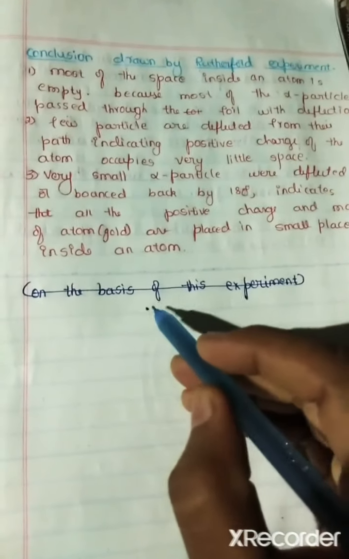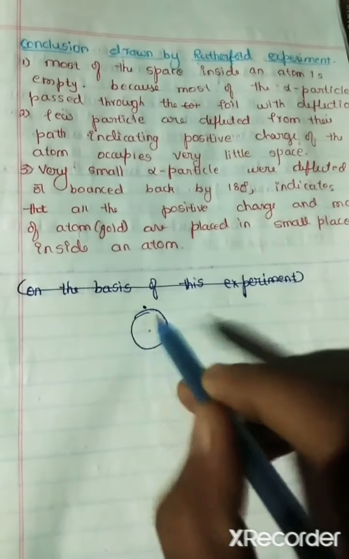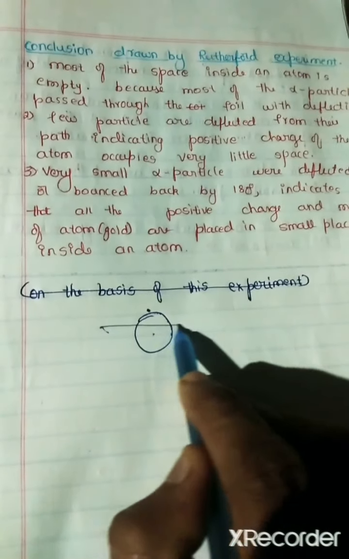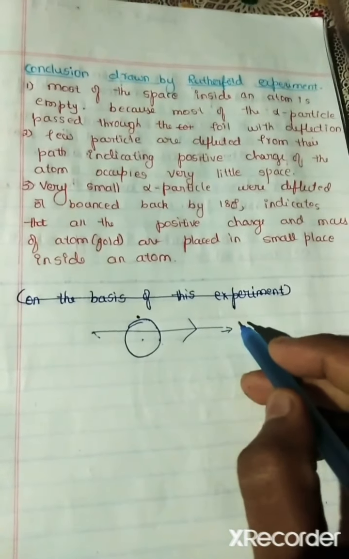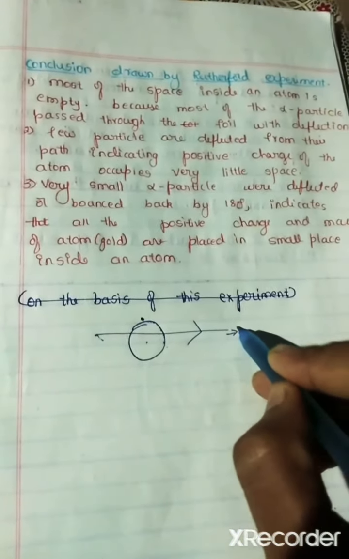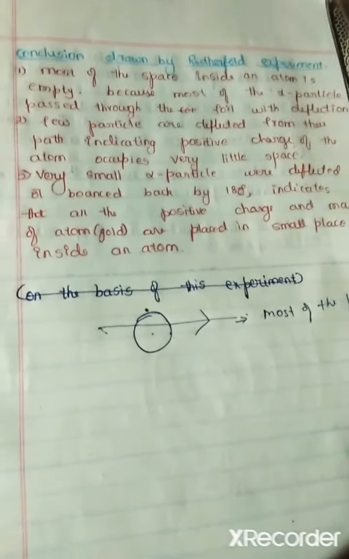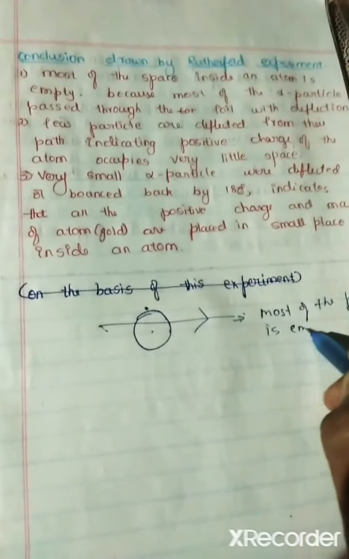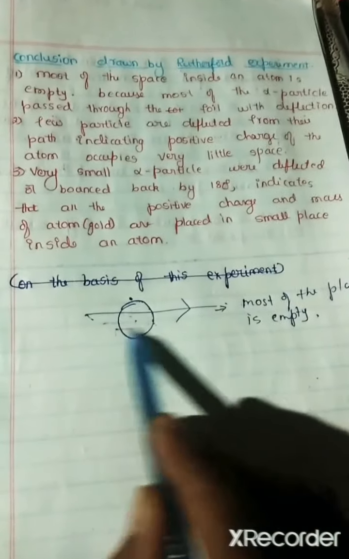When alpha particles pass in a straight line through the foil, he said most of the place in the atom is empty.